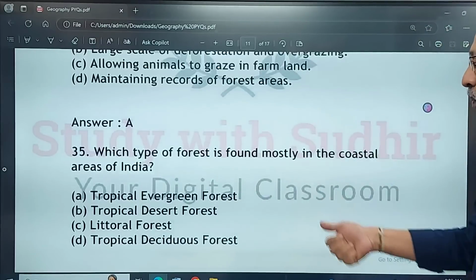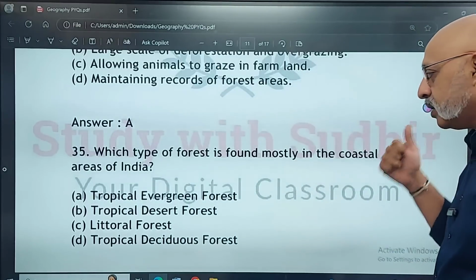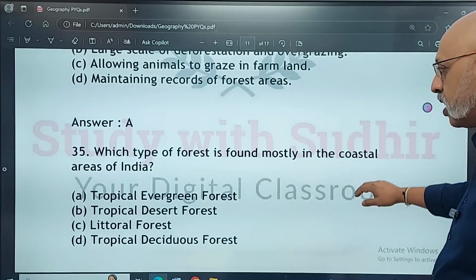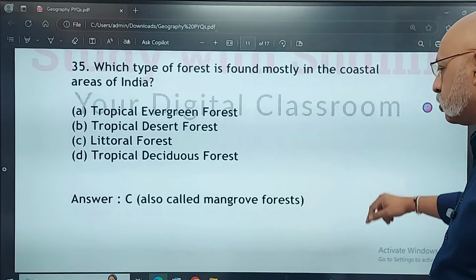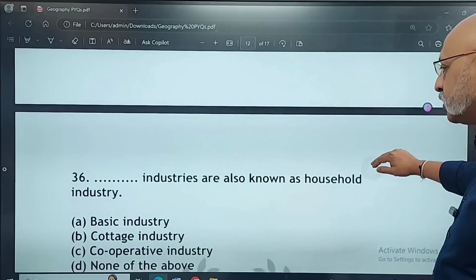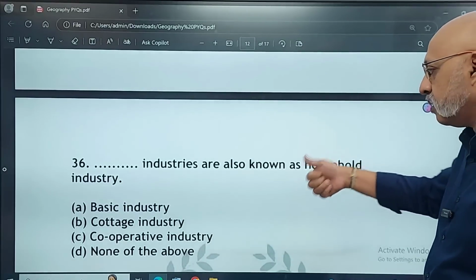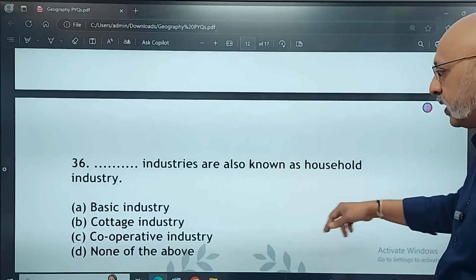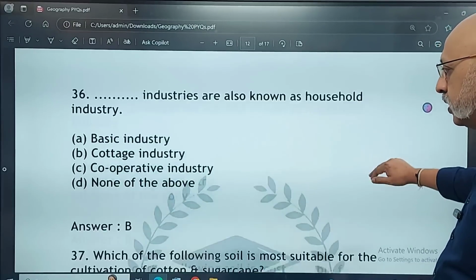Tropical evergreen forest, tropical desert forest, littoral forest, tropical deciduous forest. So the correct answer is C, also called mangrove forest. Dash industries are also known as household industry: basic, cottage, cooperative, none of the above. The correct answer is B, cottage industry.